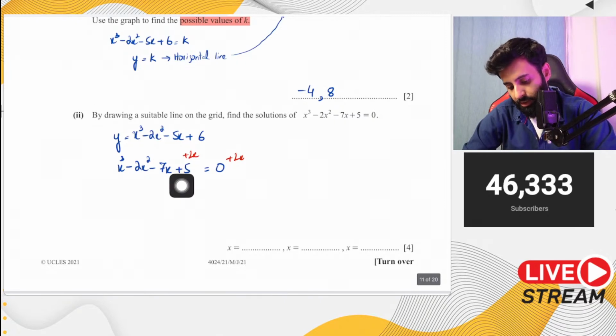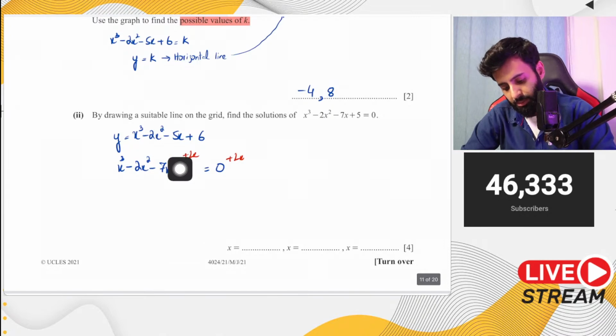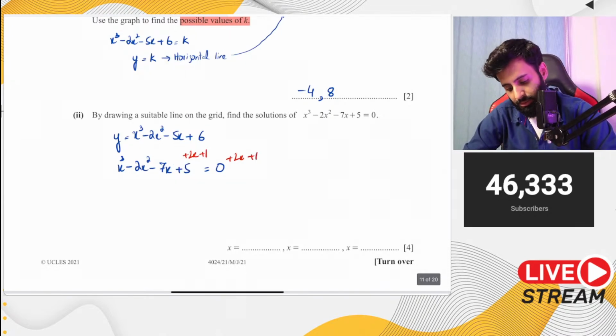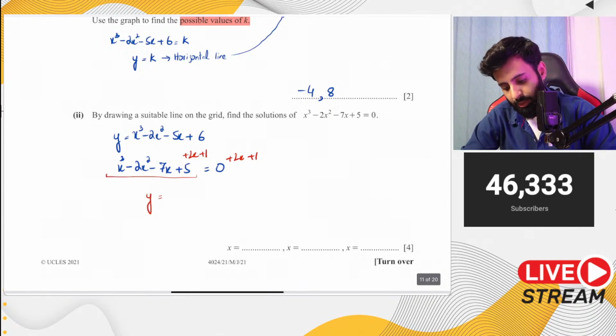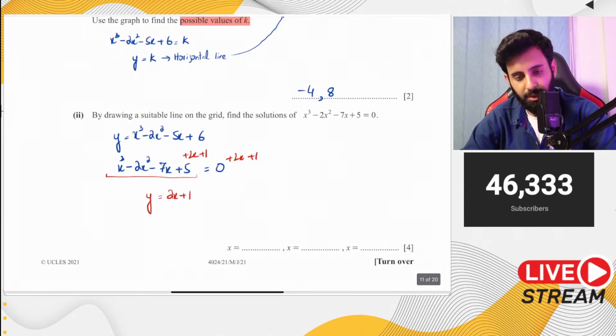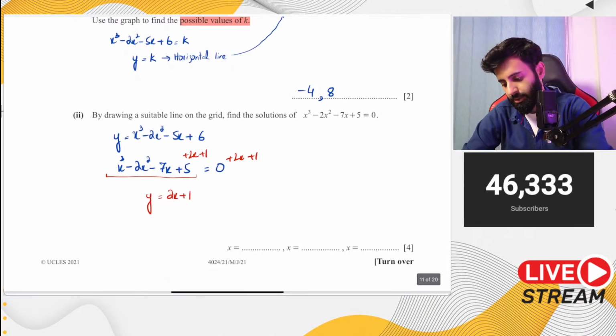Now in the original equation, we have plus 6. In this equation, we have plus 5. So what do we add? We add 1 on the left hand side, and we add 1 on the right hand side. So eventually the left hand side becomes equal to y, and what is the suitable straight line that we have to draw? It's y equals to 2x plus 1. That's the suitable straight line that we have to draw.